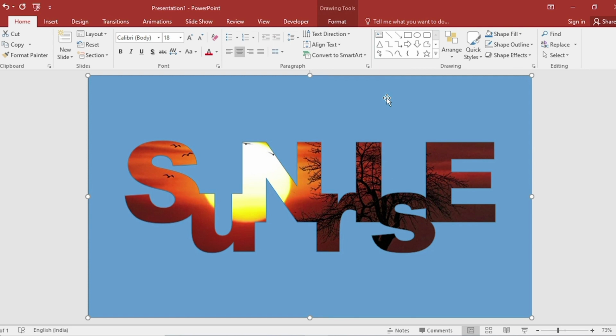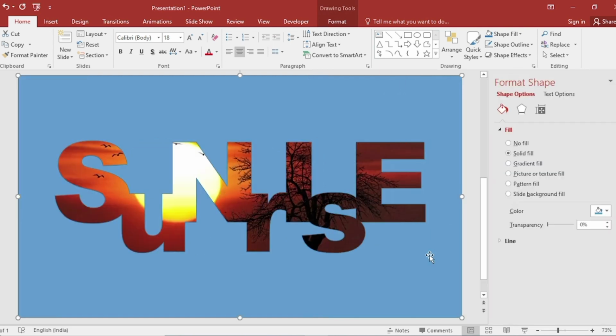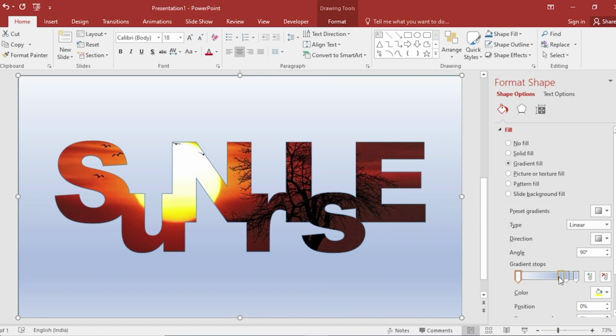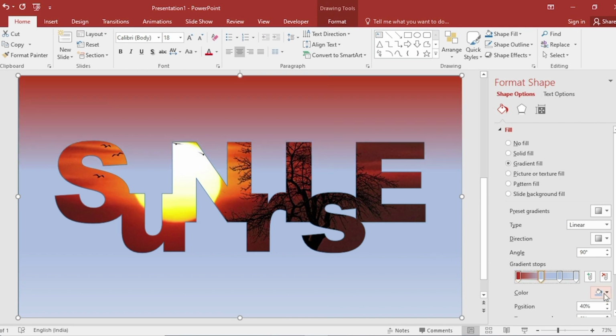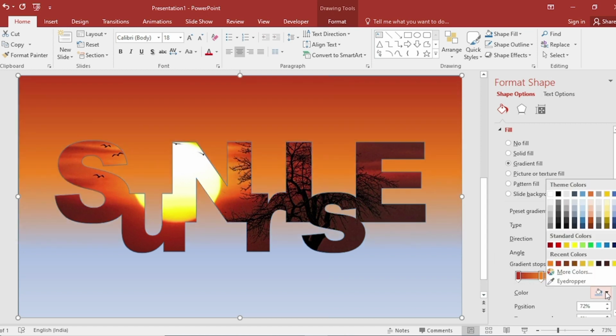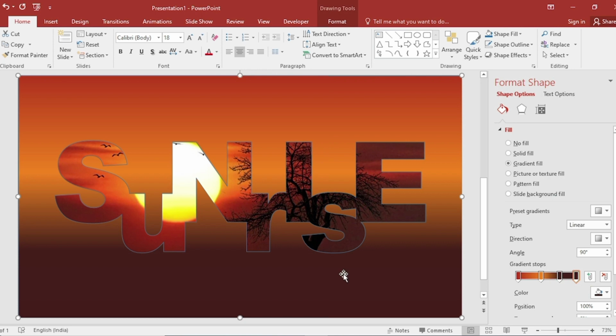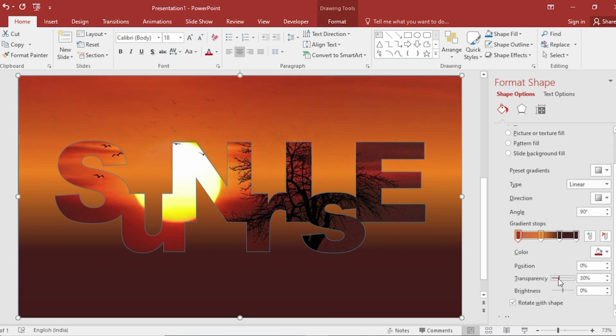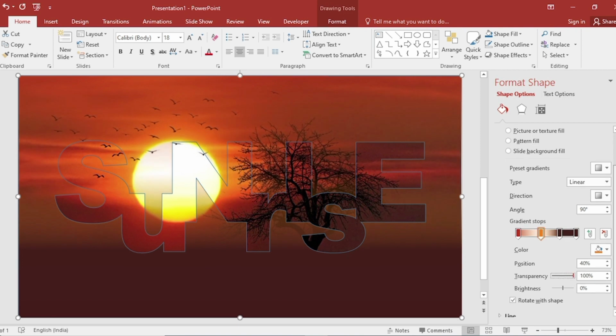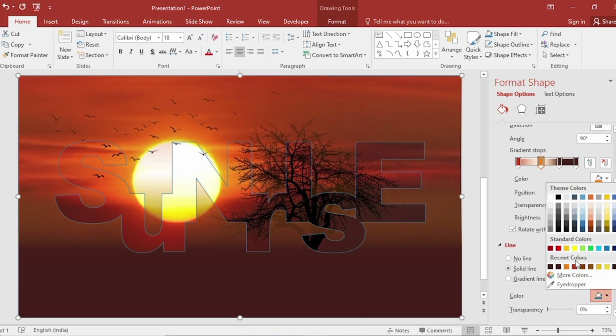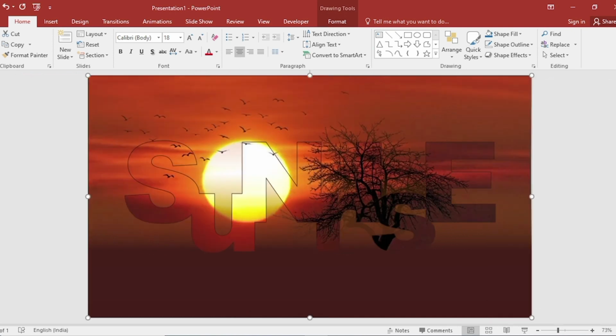Select Shape, click on right button. Go to Format Shape, click on Gradient Fill, adjust stops. Select color using eyedropper. Increase transparency and select outline color. Then close.